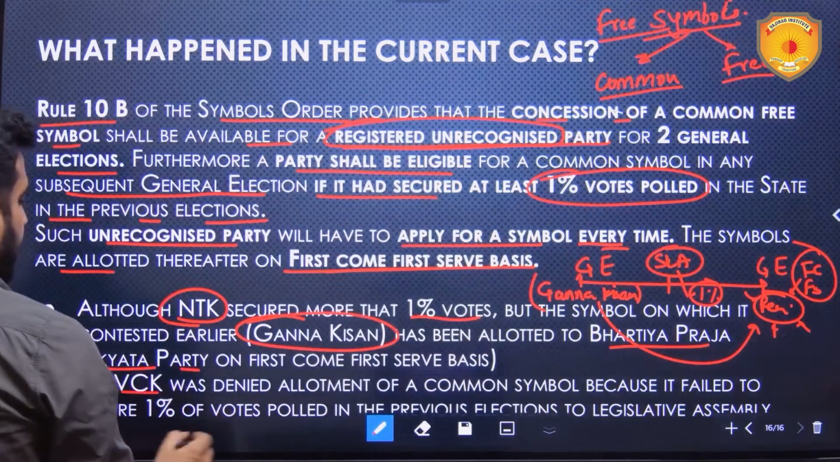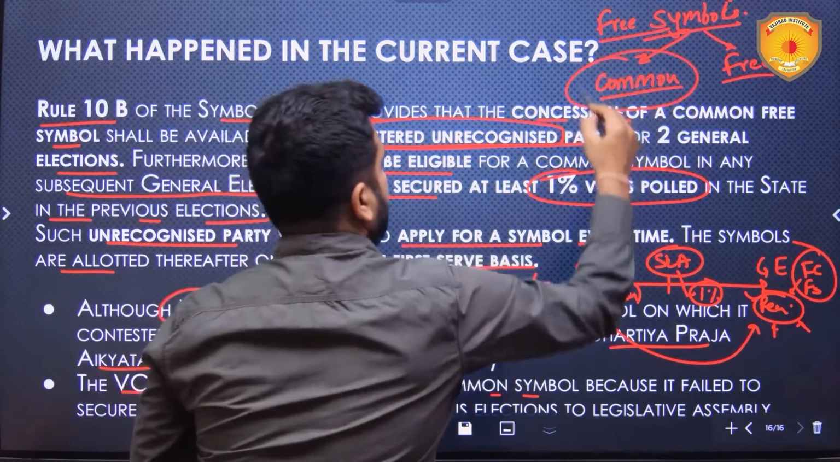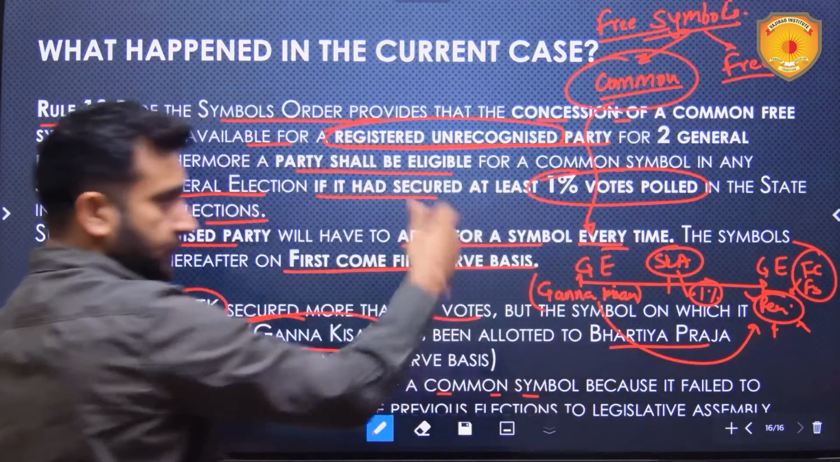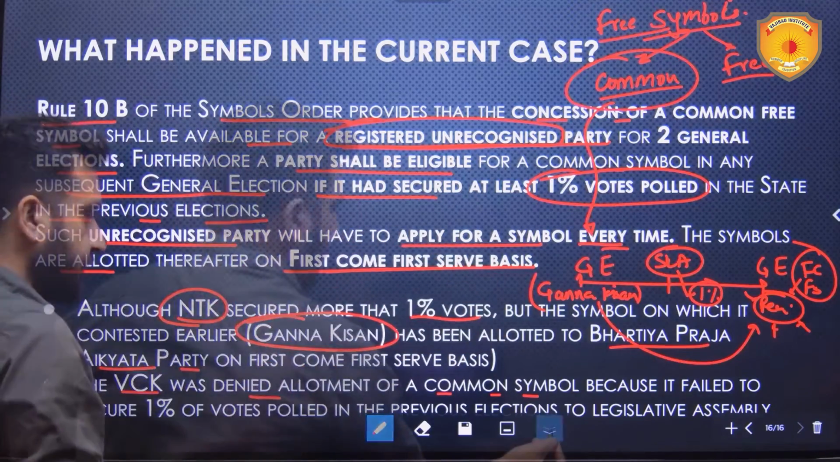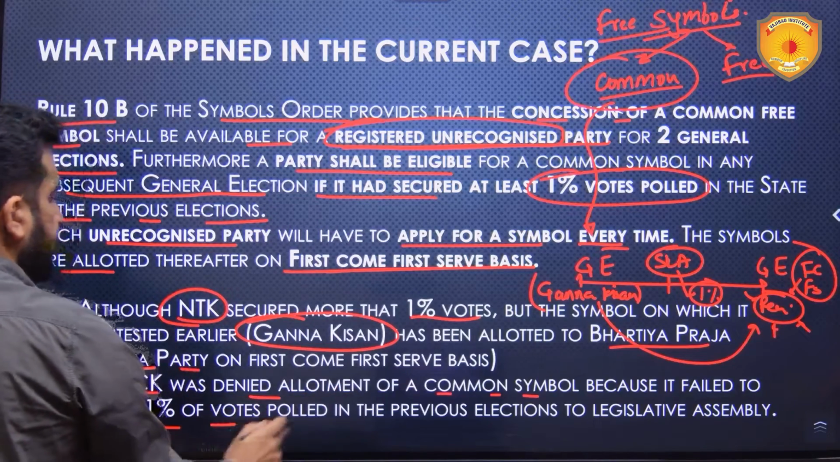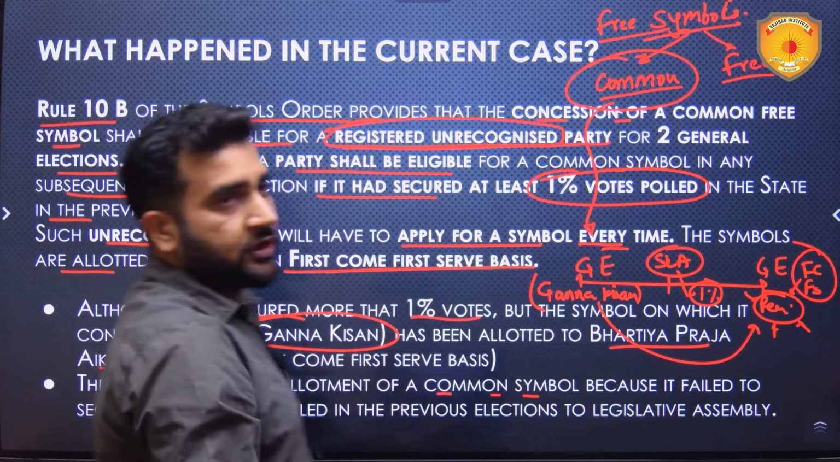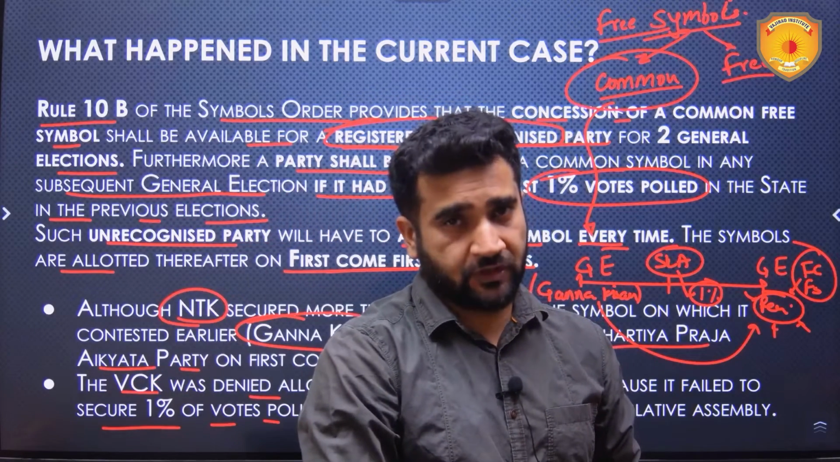Then VCK was denied allotment of a common symbol. This entire procedure is for a common symbol for an unrecognized party. Why was VCK denied? Because it failed to secure 1% of the votes polled in the previous elections. It only secured 0.99%. 0.01% was missed.